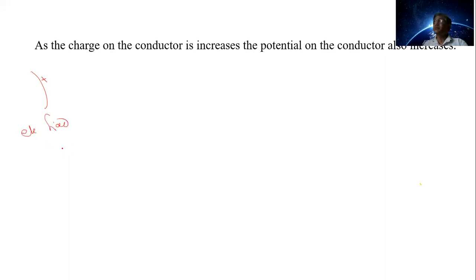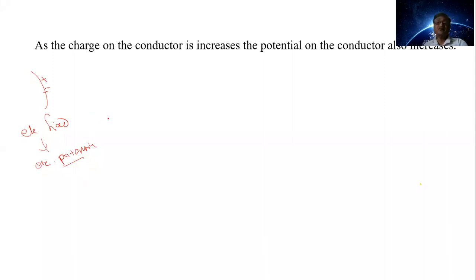And this electric field is described by the quantity that is known as the electric potential. Now, this electric potential depends on the charge. How much charge is given to the conductor? On that factor, the potential is there. That means the potential depends on the charge on the conductor here.